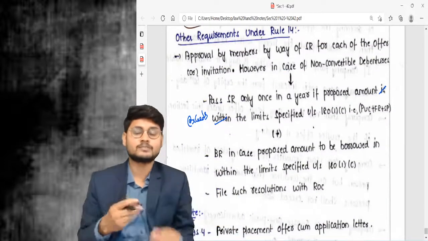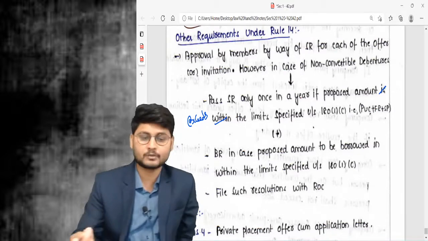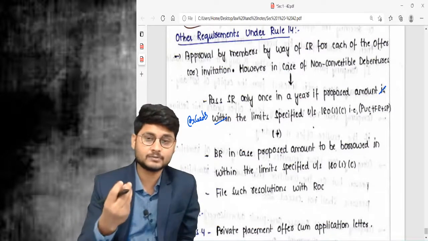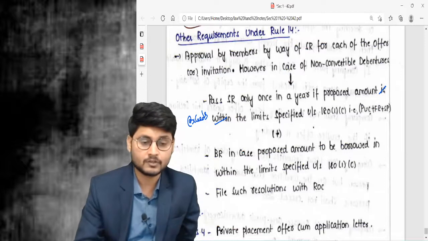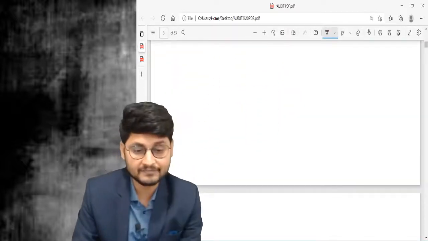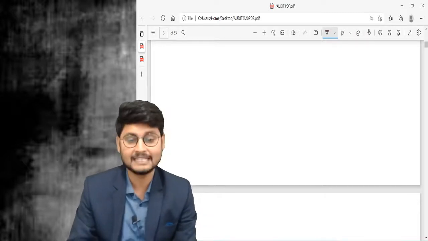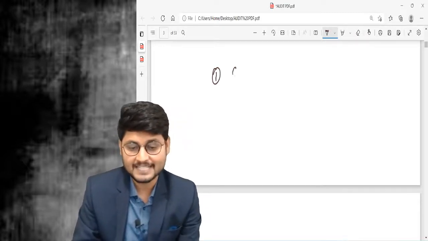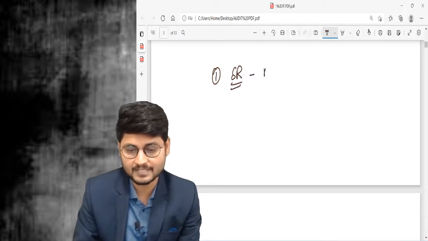Now we will go to some rules of this section 42. Rule number 14, where we need to try to understand a few things. For a company that wants to go for a private placement offer, the first requirement is that a special resolution of members shall be passed.